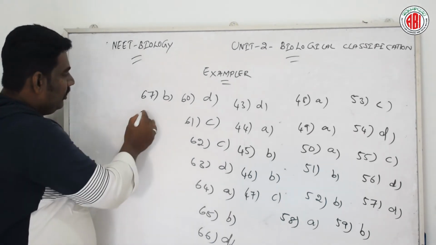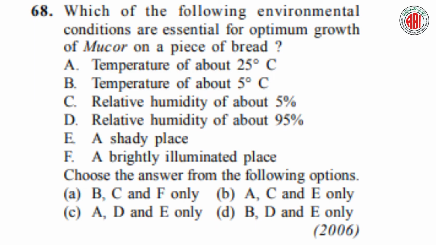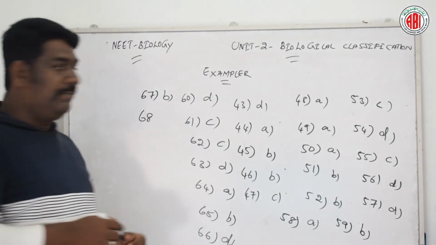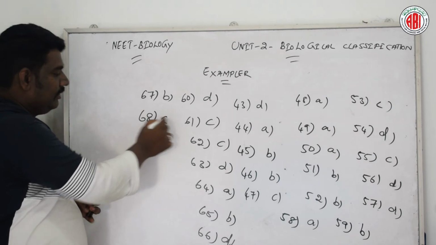Now let us go for question number 68. Which one of the following environmental conditions is essential for optimum growth of mucor on a piece of bread? Options are given here: temperature of about 25 degrees Celsius, temperature of about 5 degrees Celsius, relative humidity of about 5%, relative humidity of about 95%, a shady place, a brightly illuminated place. Choose the right answer from this. Let us see the right answer. According to question number 68, option C is the right answer.